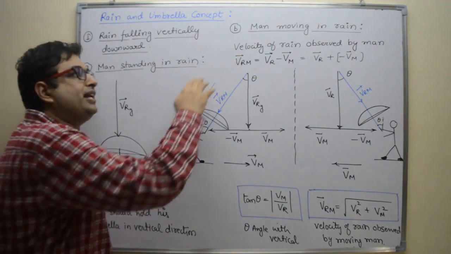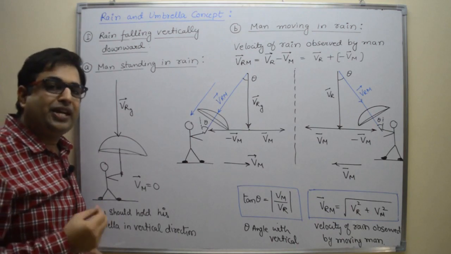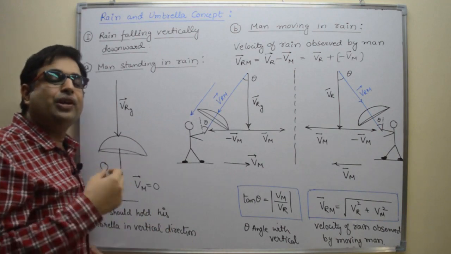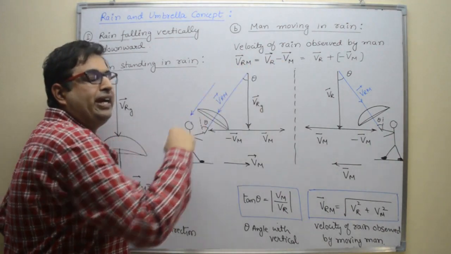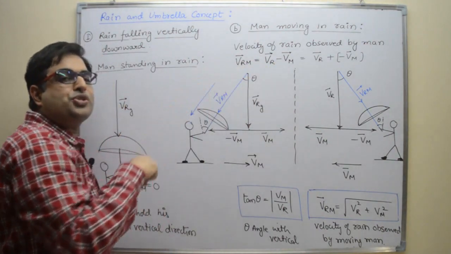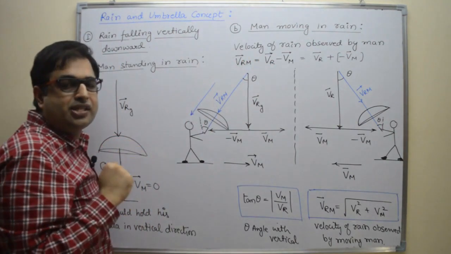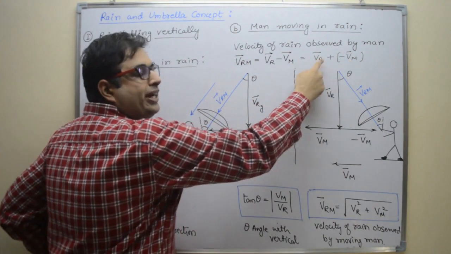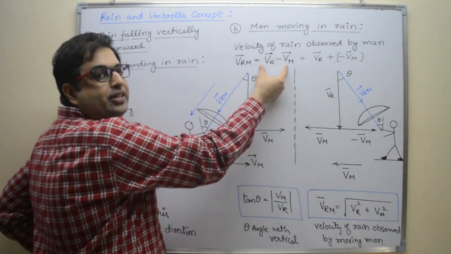In part B, the man is moving in the rain. Whenever the man is in motion, he will not see the actual velocity of rain. Because he is in motion, he will see the relative velocity of rain relative to himself. Here we are calculating with respect to man, meaning we are keeping the man at rest. So we have to subtract the velocity of man from the velocity of rain. That is the general formula given in vector subtraction also. So we can write this relation as Vr plus minus Vm, so that we can add these two vectors Vr and minus Vm.